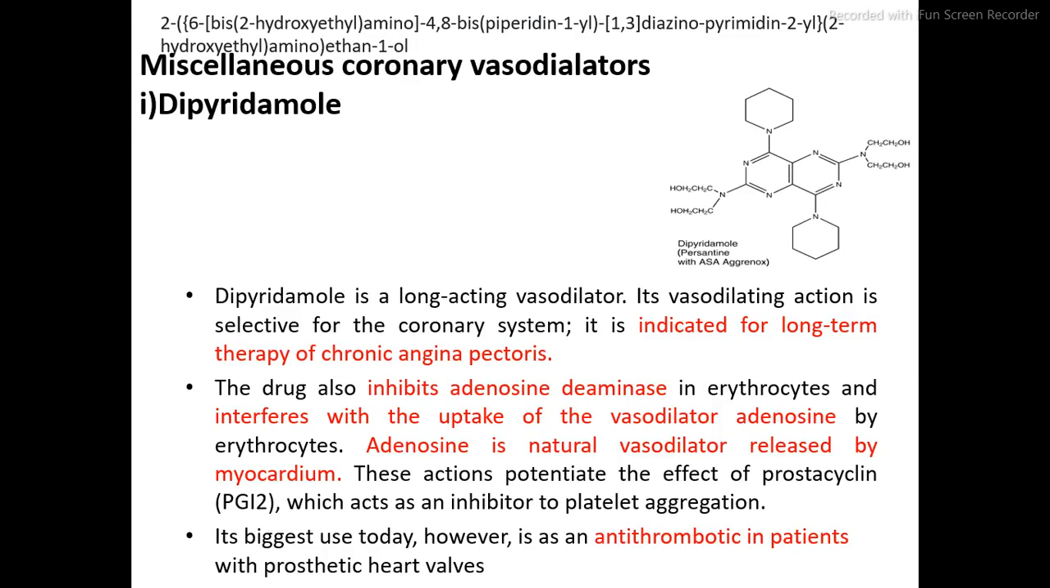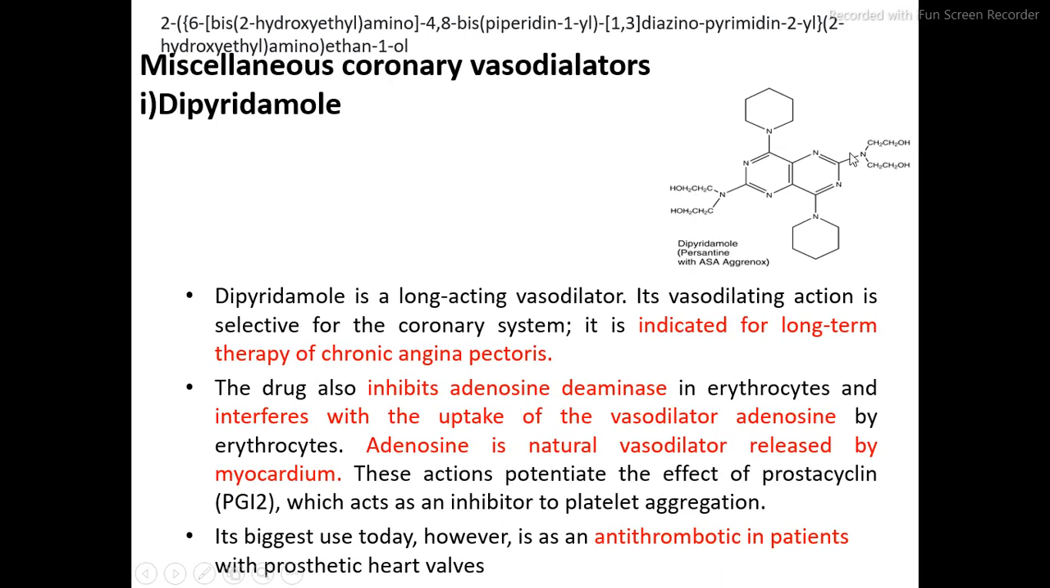Then our last class is the miscellaneous coronary vasodilators. There is only one drug. The name of the drug is dipyridamole. Now first we'll see the IUPAC nomenclature of the dipyridamole. Now here it contains alcoholic functional group.